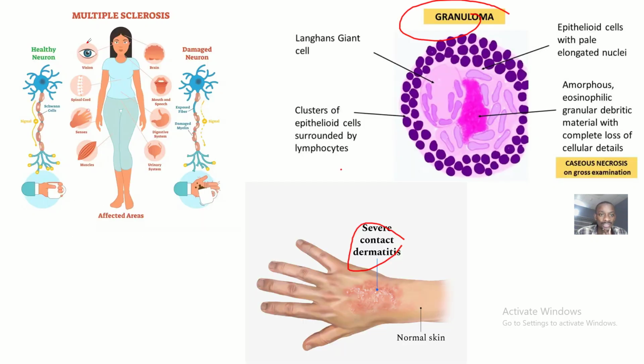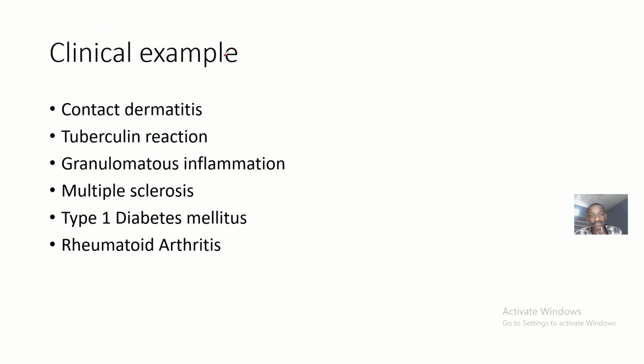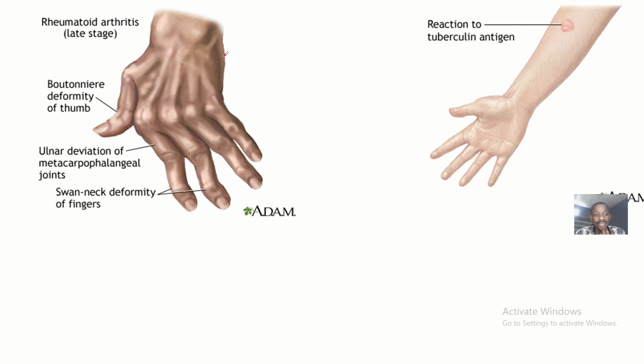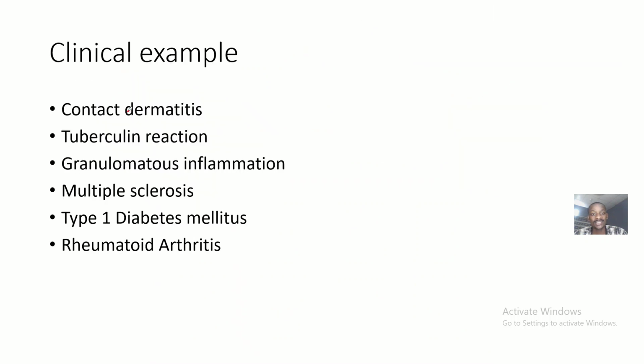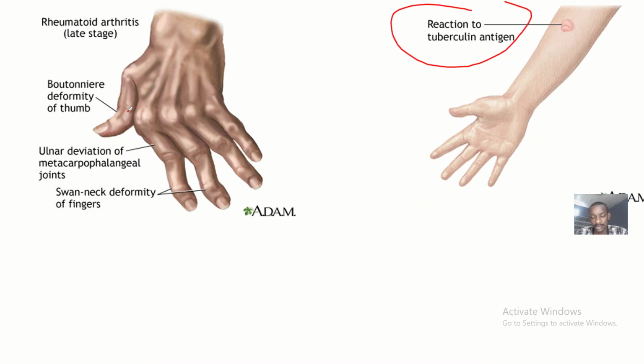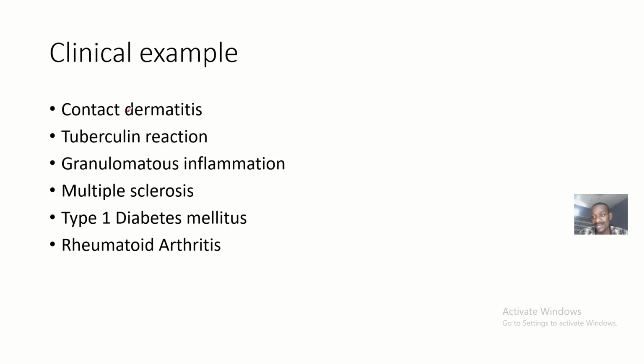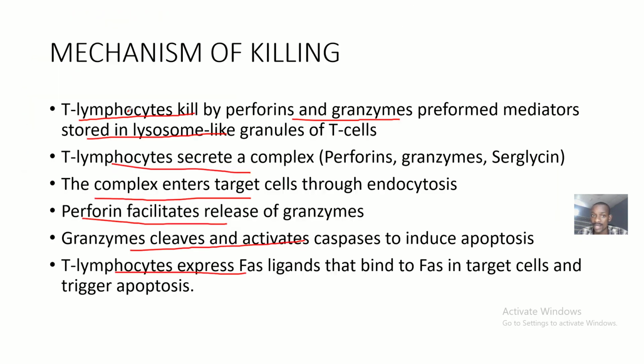Then multiple sclerosis also has this type of what? Type 4 hypersensitivity reaction. Type 1 diabetes also has this. Okay, this is tuberculin reaction. Type 1 diabetes also has what? This type 4 hypersensitivity reaction. Rheumatoid arthritis. Rheumatoid arthritis also has this what? This type 4 hypersensitivity reaction.